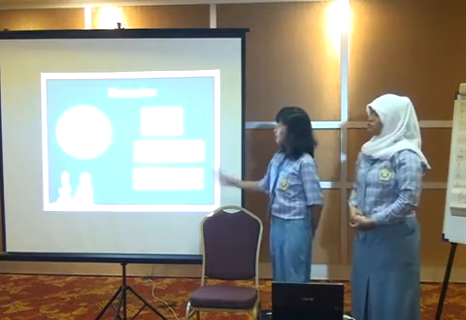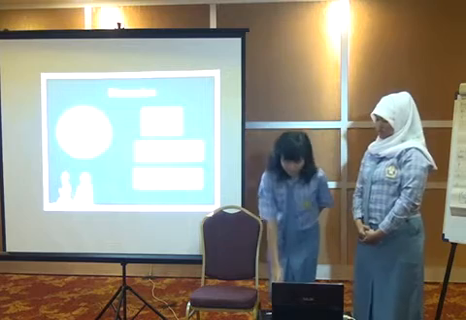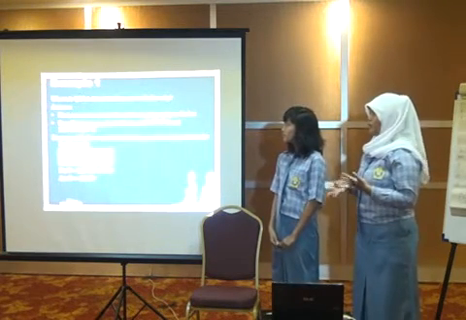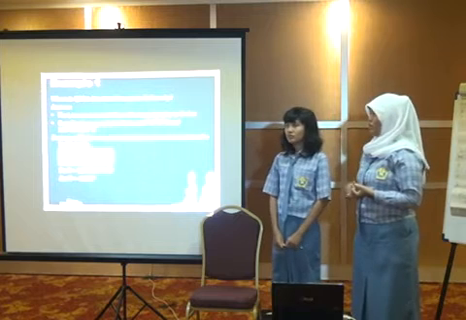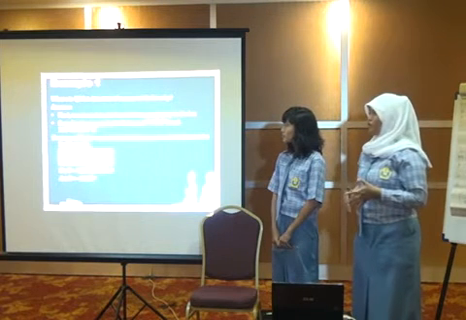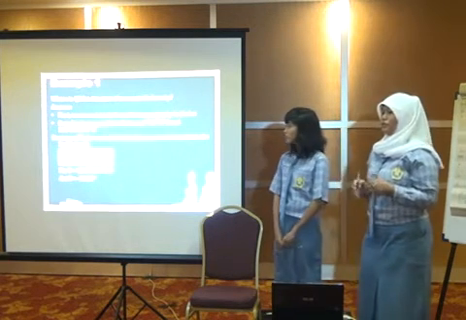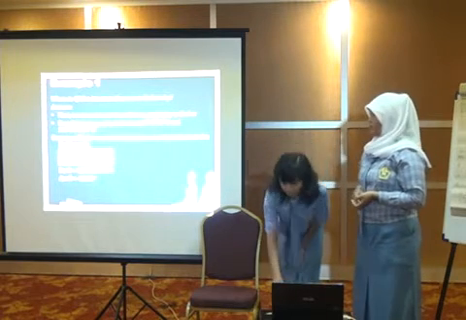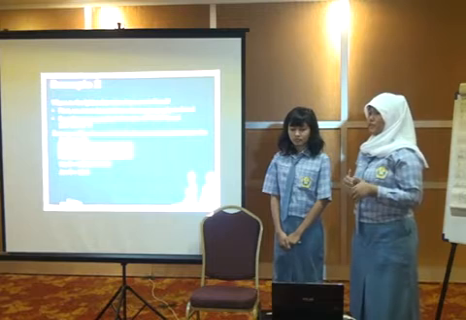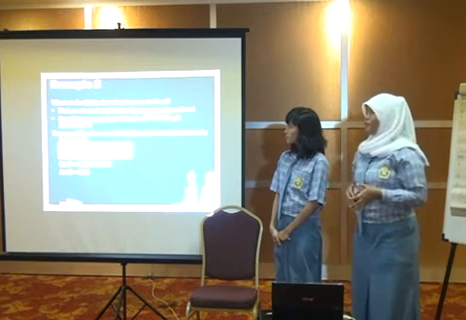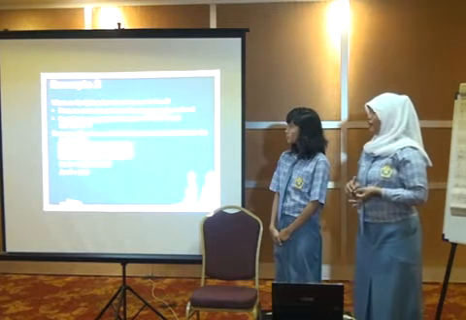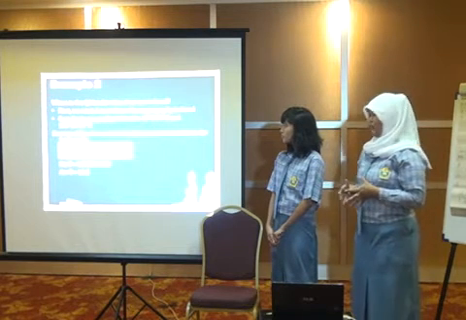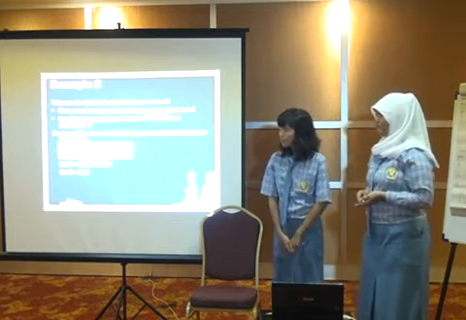How can we find this? Example, where is the Qiblat direction in Kudus city? First, we must detect the geographic coordinates of Kudus. Because Kudus is in the south, we enter the data into the second formula, like that. And then next, where is the Qiblat direction if we are in the north? So first we must detect the geographic coordinates in the north. Because it is in the north, we enter that data into the first formula.